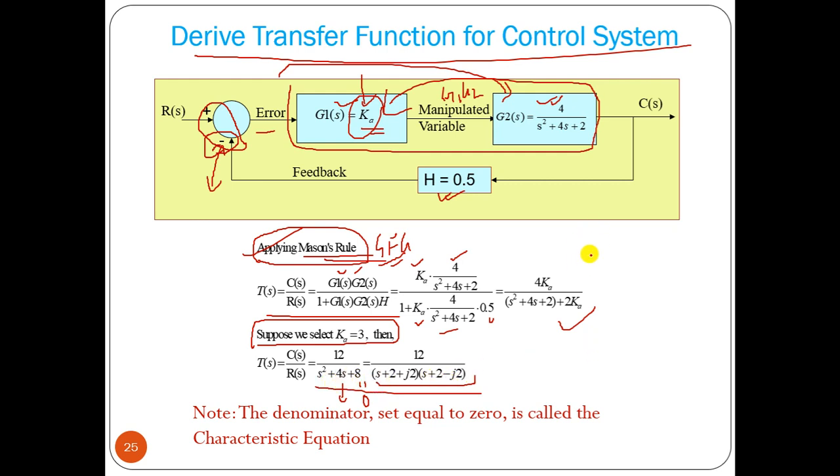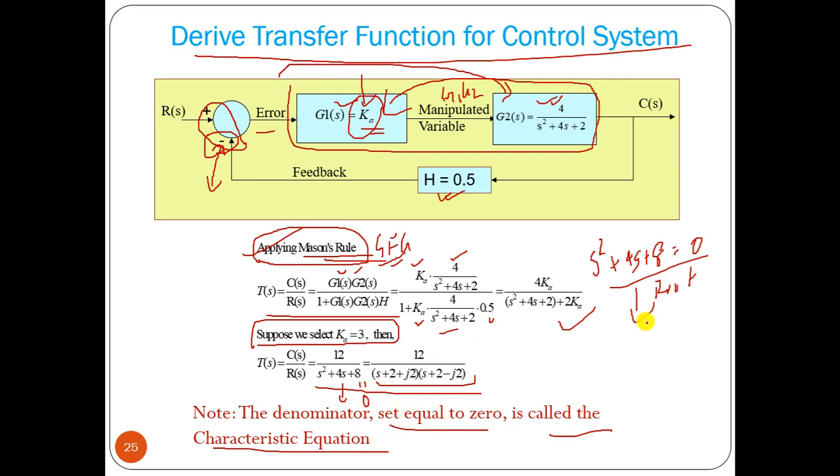Let me tell you that once again. s square plus 4s plus 8 equal to 0. If you find the roots of this equation, those two roots are minus 2 plus minus j2. The denominator set equal to 0 is called the characteristic equation, and from that we can find the roots.